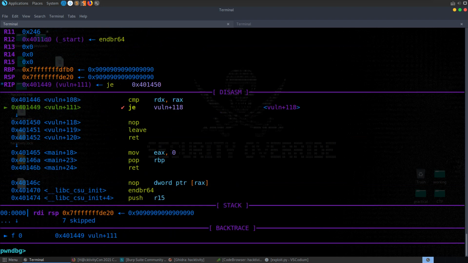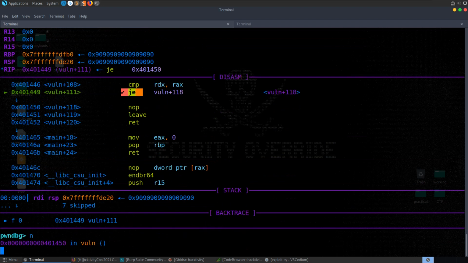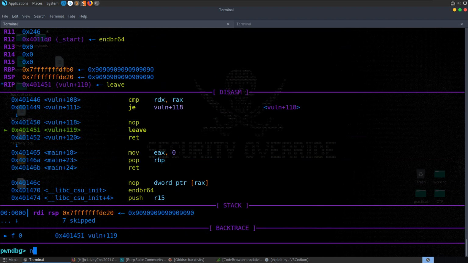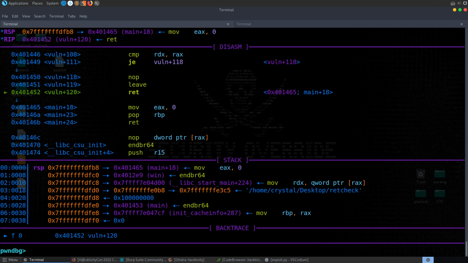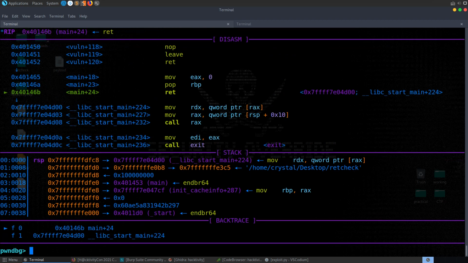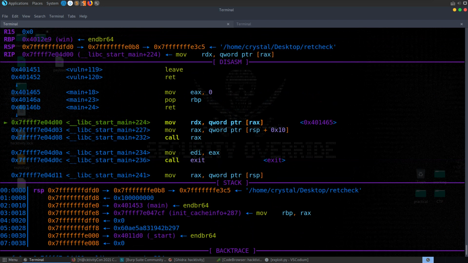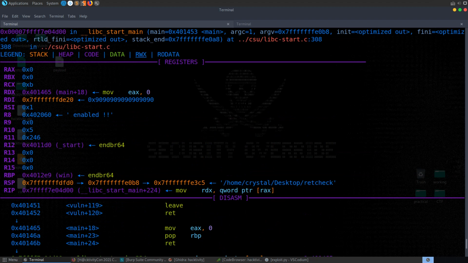And now we could step through this. So we could go next to make sure the condition was true, and we could just work our way through. So we can go down to our leave. And what I noticed here is whenever we do that, we have our win right here, but we still need to deal with this return address here, which is going to go to main 18. Because if I now go next, let's see, continue. So it didn't actually execute the win function.